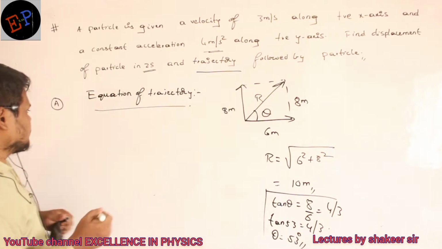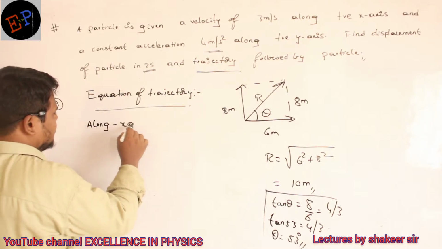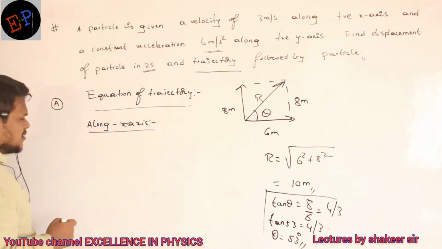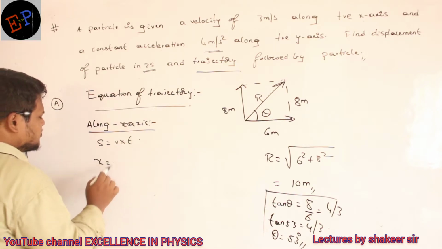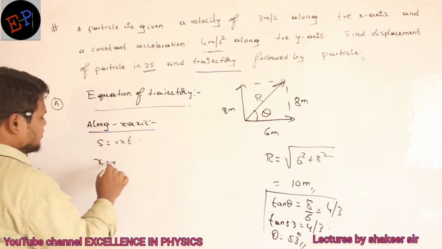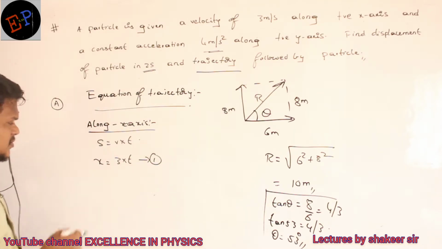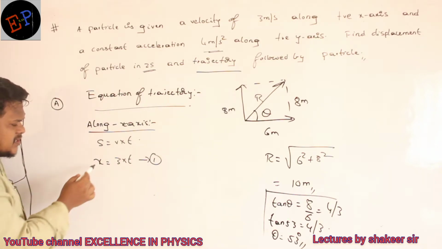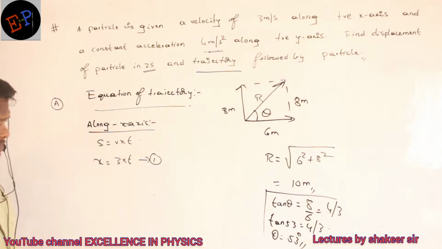Okay? So along x-axis, what is the equation I can write? I can write displacement is equal to velocity into time. So x is equal to initial velocity, which is how much along x-axis? 3. So 3 into time taken t. So let it be the first equation. This is the equation along x-axis. Clear? It shows how x is varying with respect to t.